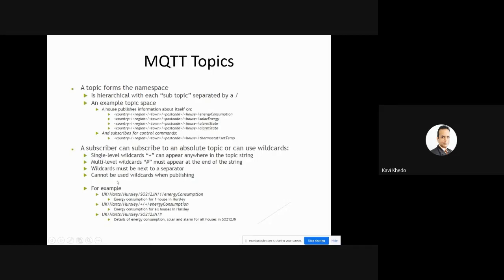Also very important, wildcards cannot be used when publishing. When you publish, it should be published for one particular thing. You cannot say all things, you're publishing the same value. This doesn't make sense. So you cannot use wildcards for publishing, but for subscribing you can use them.